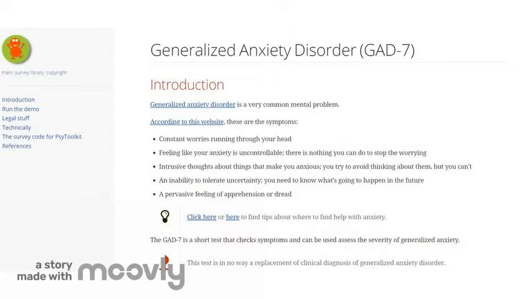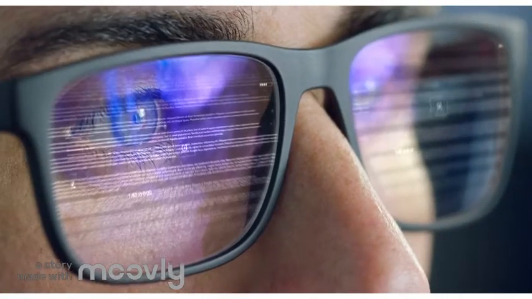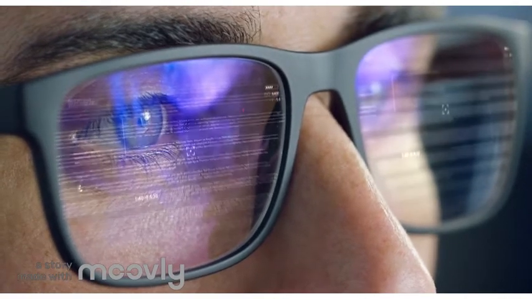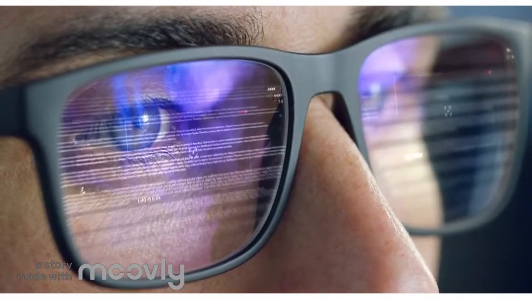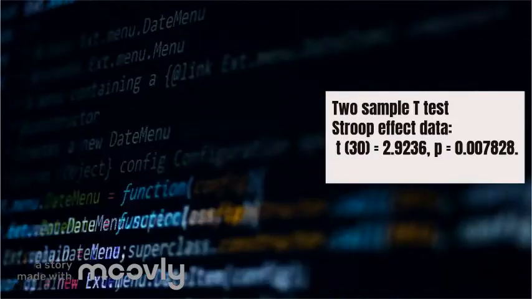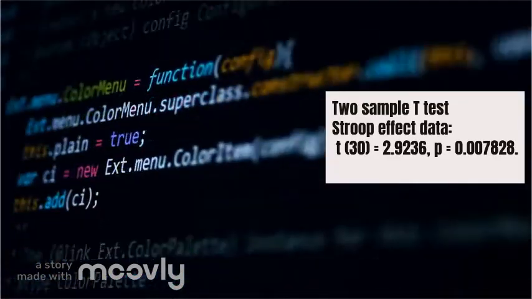The survey was followed by the actual experiment where participants responded to the stimuli shown by the Stroop task. The survey and the experiment took an average of less than 5 minutes to complete. Our sample consisted of 50 participants, however 19 were dropped from the database because the survey and/or the experiment were left unfinished. We tested our hypothesis with a 2-sample t-test that used the overall reaction time and the congruence versus